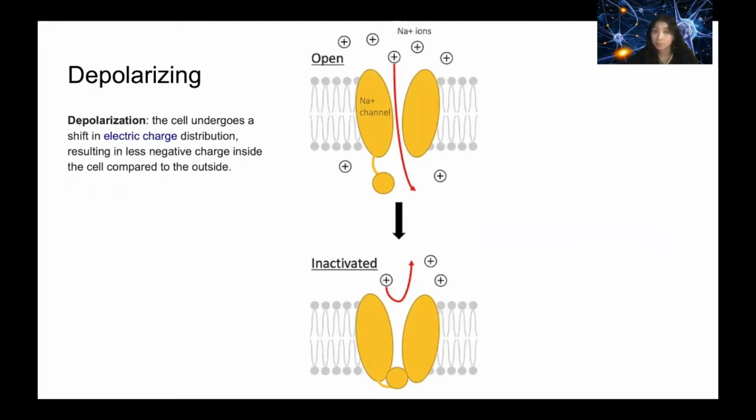Now let's talk about depolarization. There's an electric charge. And what's going to happen is that there's going to be a change. You're going to end up with less negative charge inside of the cell. So in this image here, you see there's sodium. Here, the channel is open. It's allowing these positive charges to go inside the cell. And when the channel closes, it's inactivated. Depolarization is done. And what you're going to end up with is just an overall more positive charge inside the cell, so less negative charge.